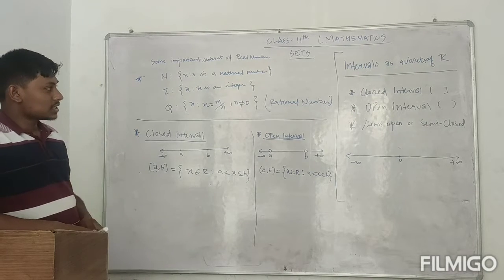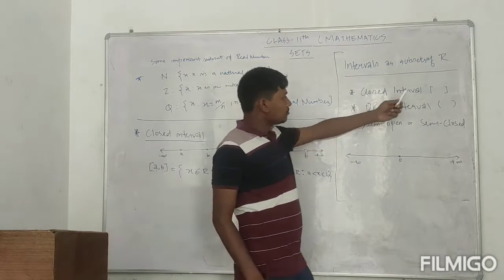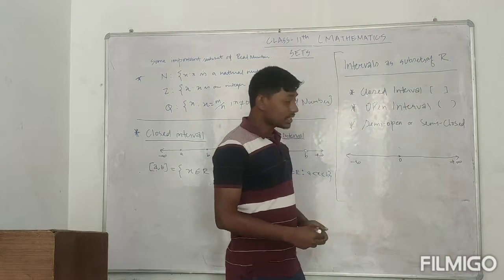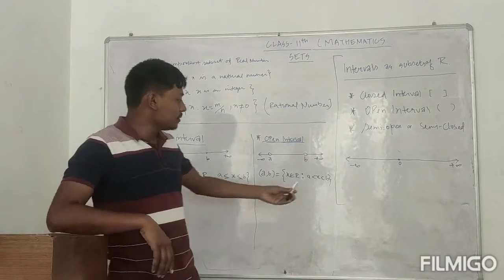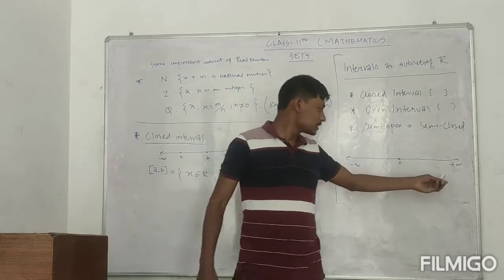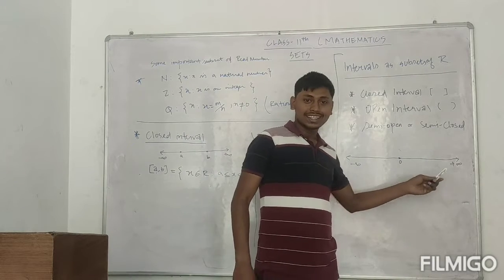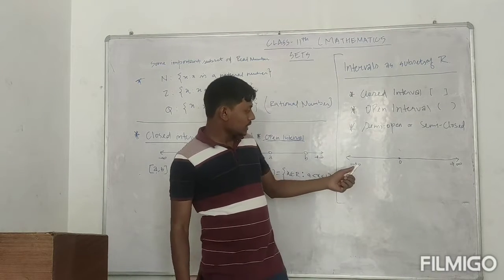Intervals of subsets of real numbers means, what are real numbers? Any numbers which come in between minus infinity to plus infinity are the real numbers. So what are the intervals?